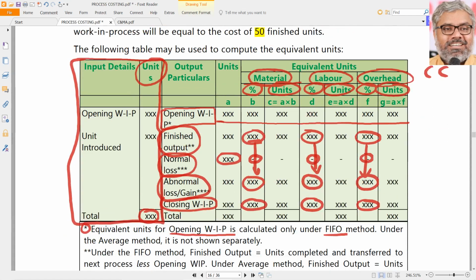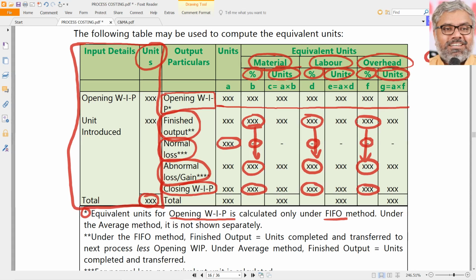Always these four will be there. Of course, normal loss and abnormal loss depend upon the question. But ultimately, as I said already, it is all about opening work in progress plus units introduced. This has to be distributed between closing work in progress and units completed. That is ultimately the job. But in between there are various points like normal loss and abnormal gain.